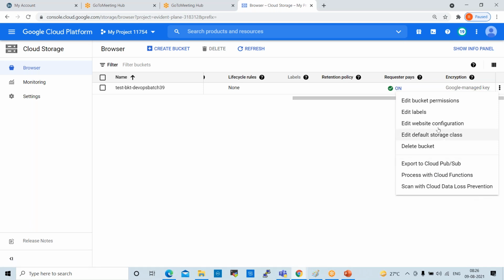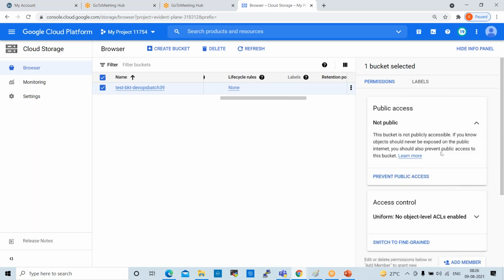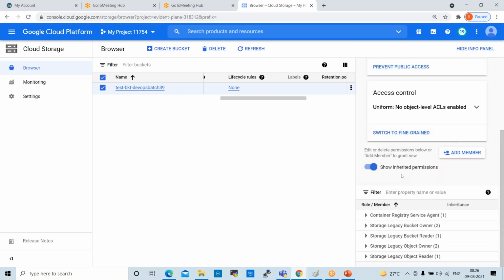If you want to edit permissions of your bucket, public access, not public access, if you want to prevent this public access, you can prevent this. Switch to fine grained, show integrated permissions, add members. If you want to add any members, you can add members, right? So these are the things available.